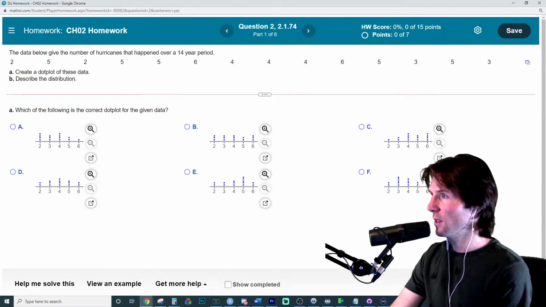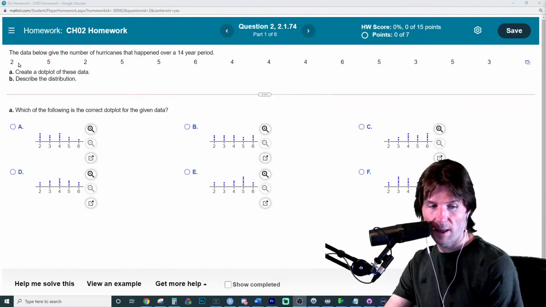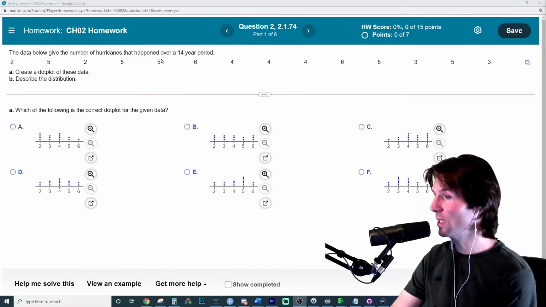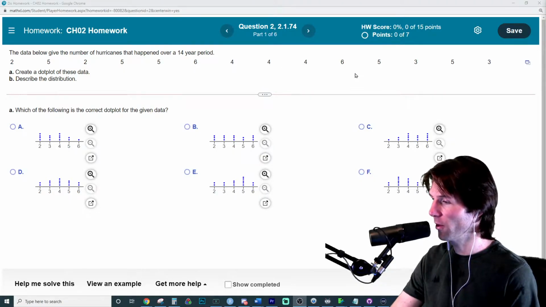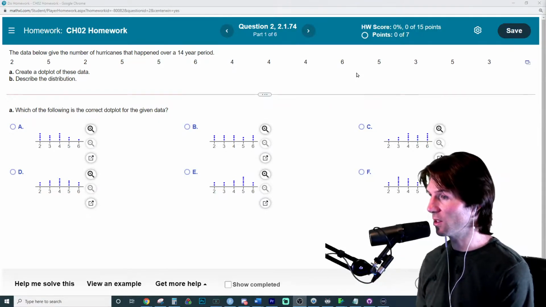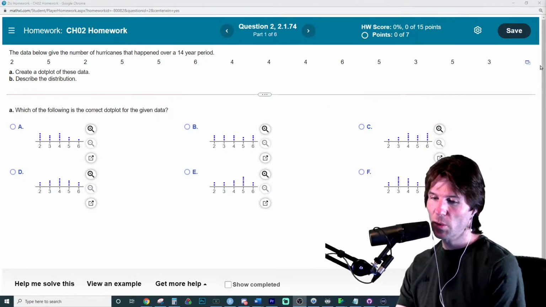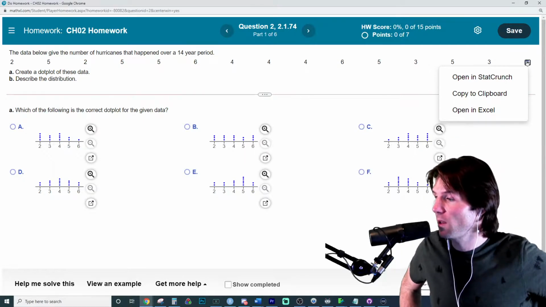So the good news is JMP can do a ton of this work for us. We have right here the number of hurricanes over a 14-year period. In this year there were 6 hurricanes, 4 hurricanes, 4 hurricanes, 4 hurricanes. The important thing is knowing how to do a few things in JMP. That'll help out a ton. So we're going to click this button right here. I'm going to slow down. Click that button right there and go to Copy to Clipboard.